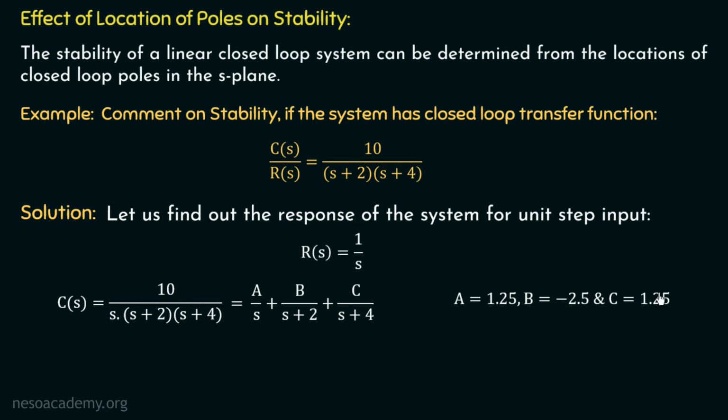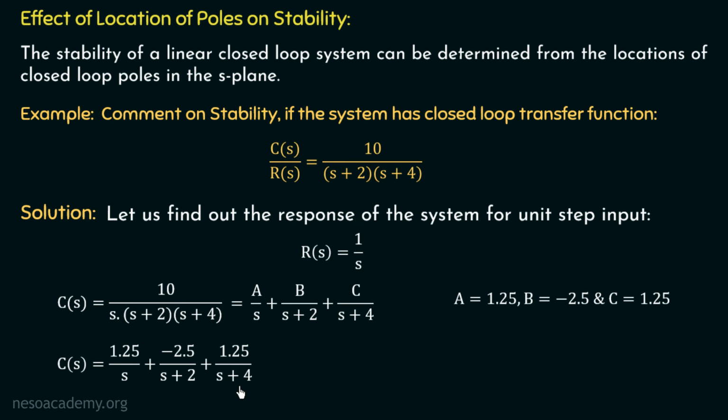So now, as we have the values of these 3 constants, we can put these values in this equation. So we will have C(s) equal to 1.25 over s plus minus 2.5 over s plus 2 plus 1.25 over s plus 4. And now we can easily take the inverse Laplace transform in order to find out the time domain output c(t).